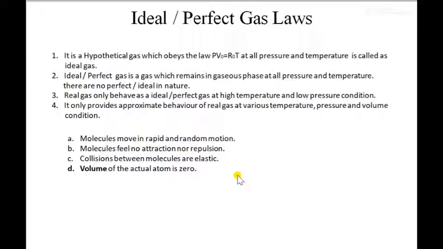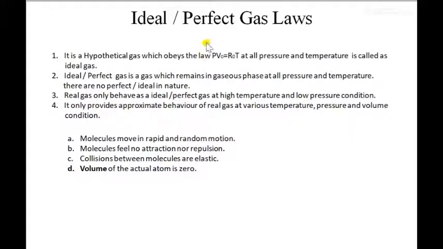So to make it simple, we are approximating the behavior of real gas with the ideal gas, and we are treating all the constituents as an ideal gas. So this is the ideal gas. Now, real gas only behaves as an ideal gas... so this statement is also important. Real gas only behaves as an ideal gas or perfect gas at high temperature and low pressure condition.